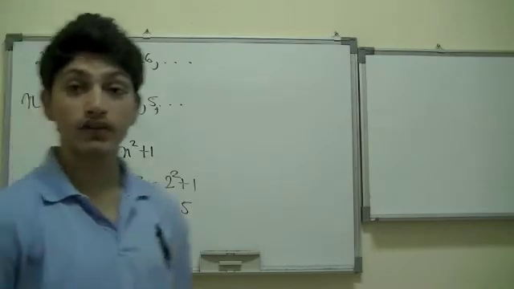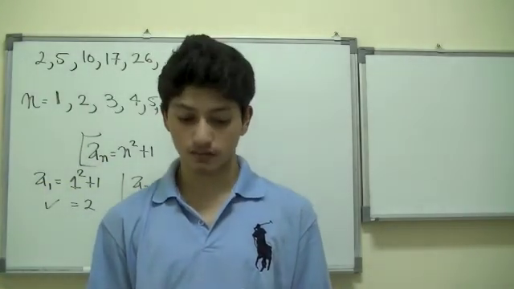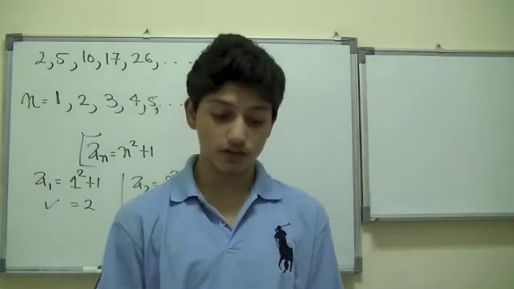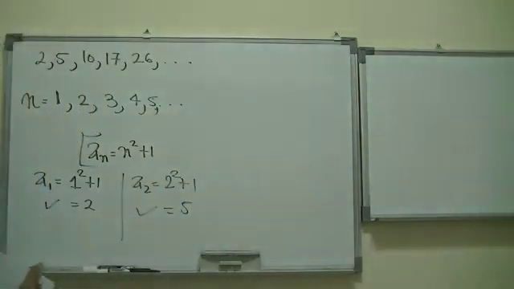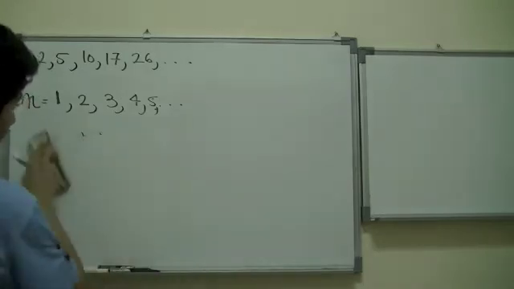Now, another notation that is involved in sequences is factorials. Let's move on to factorials.